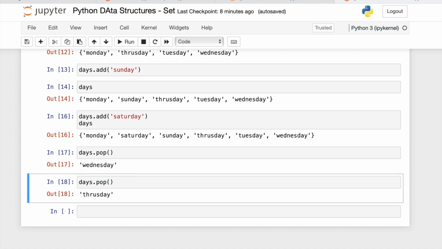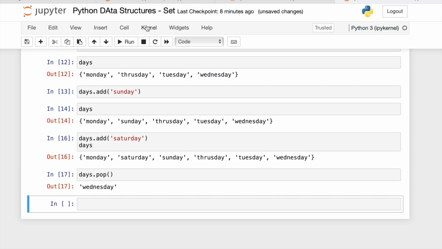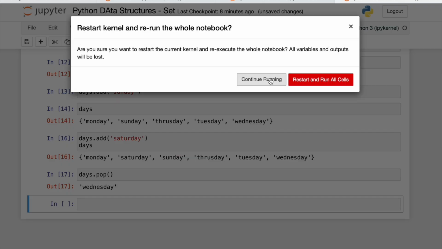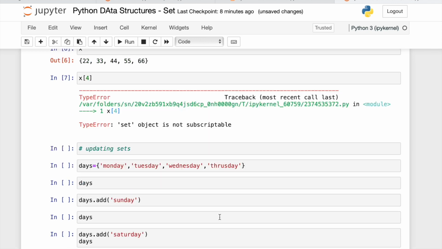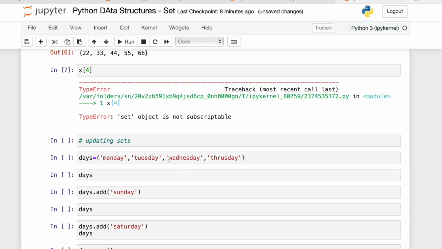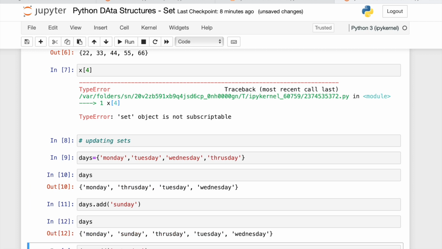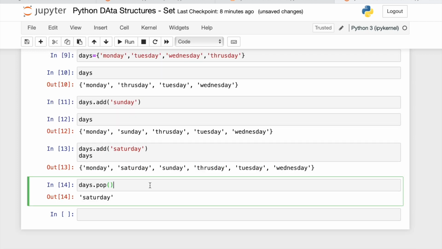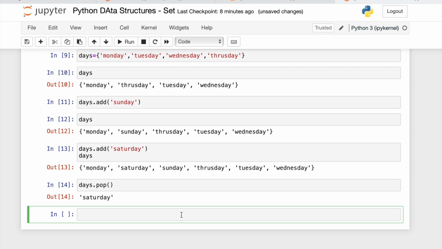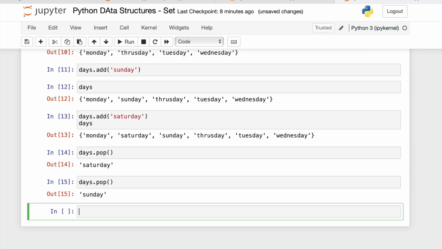I'll explain this again. Days.pop, the pop function I used has removed Saturday. Saturday is not last. Set does not follow the pattern of indexing, so it can remove any item from the set. Again, now it is removing Sunday, randomly.